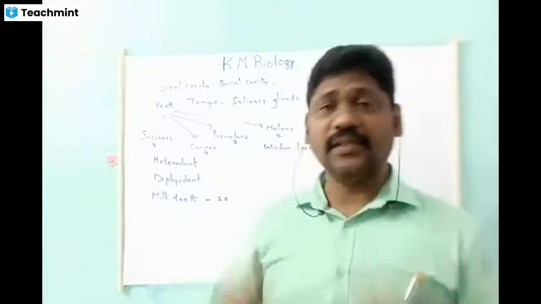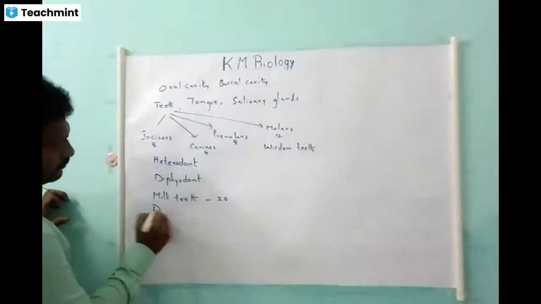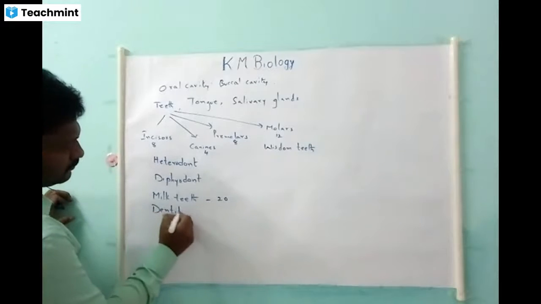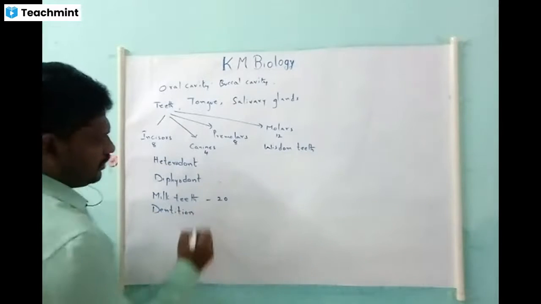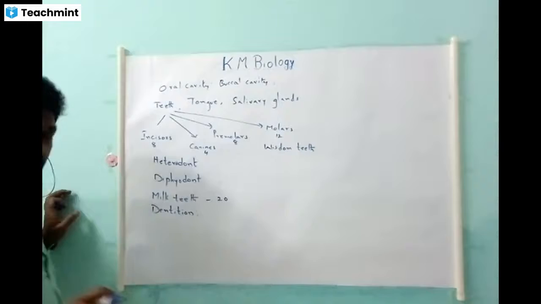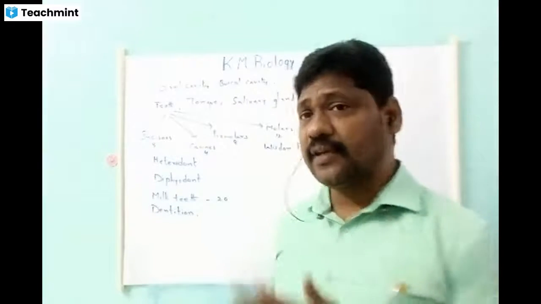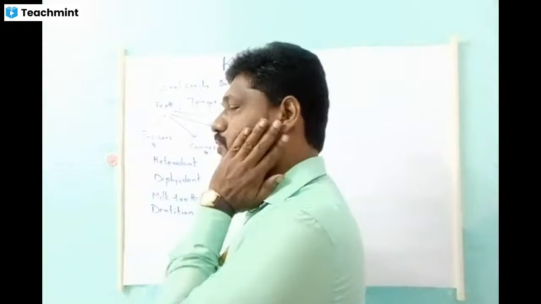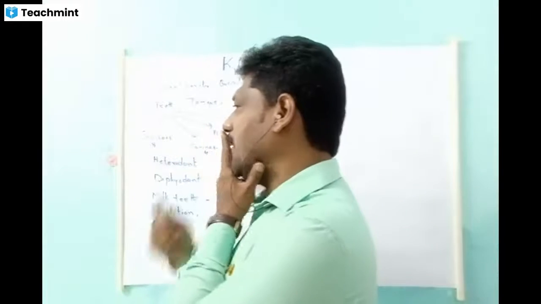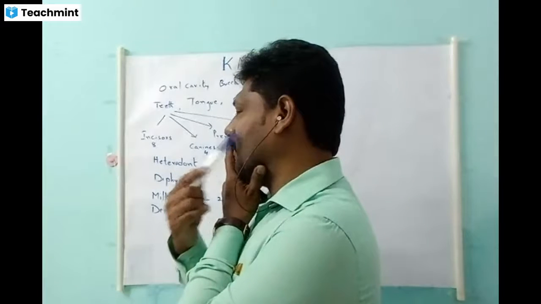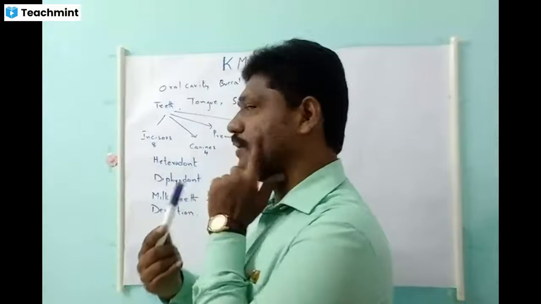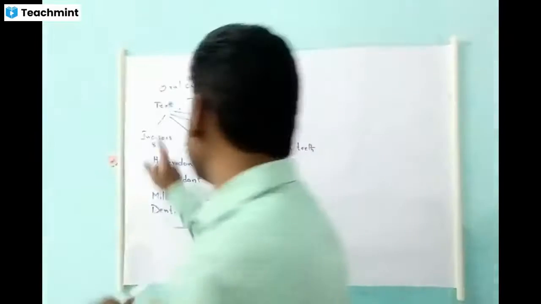The arrangement of teeth in the jaws is called dentition. In dentition, we will represent it with a formula which we call dental formula. What do you mean by dental formula? We take only half of the mouth. In the upper jaw, how many are there? In the lower jaw, how many are there? That we will put, in this order.